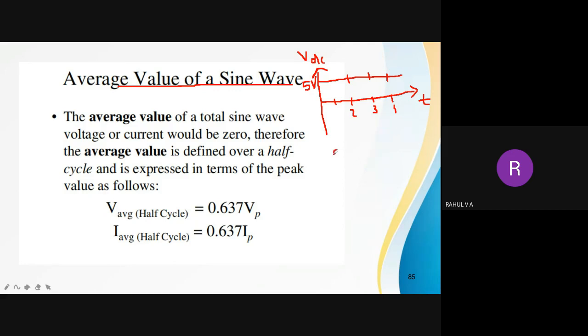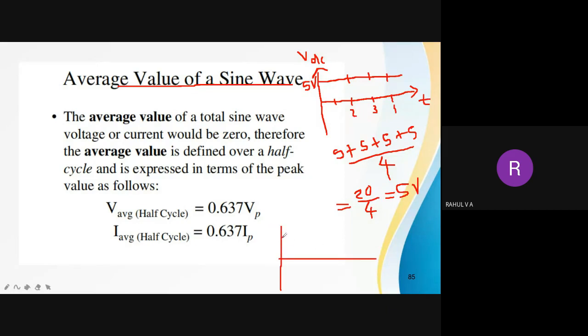I am adding 4 instants; I can take n number of instants, not an issue. So 5 at the first instant, 5 at the second instant. So 5 plus 5 plus 5 plus 5 divided by, sorry, how many instants? That is 4. So total 20 divided by 4, it is equal to 5. So what is the average value? 5 volt. So you can take n number of instants, and then you can find out what is the average value.